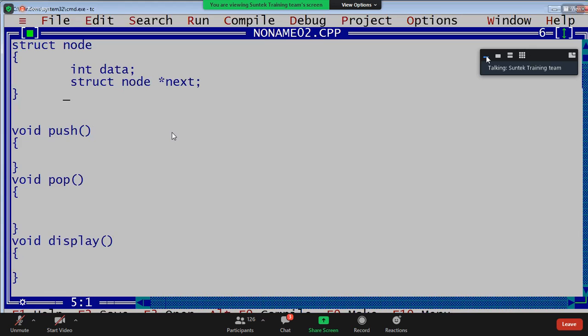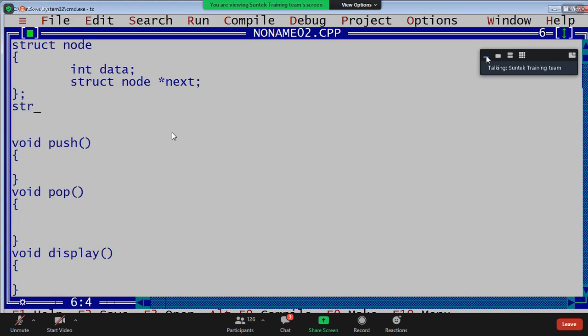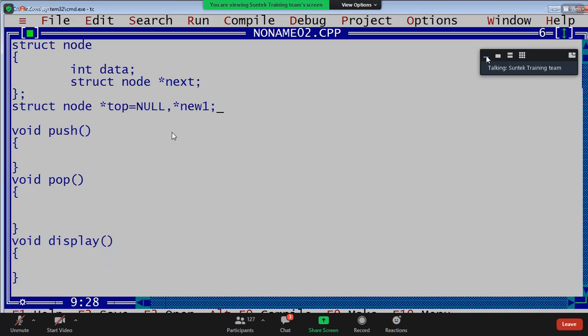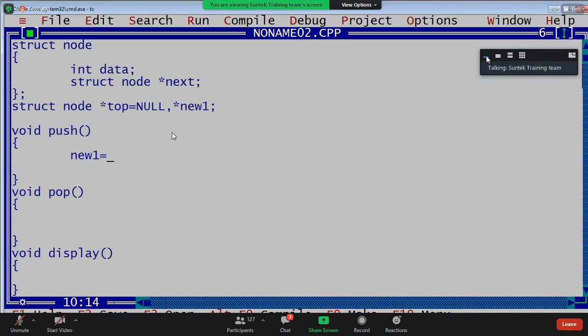What is required? You know, right? Struct node. What is required, guys? Top node. Top is initially null, not -1, guys. Top is null. If you want to create a new node, guys, the new node I have created. In the push operation, it is unlimited size, so create a new node.